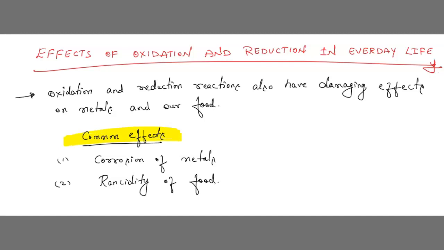We have two common effects we can see in our daily life, that is corrosion of metals and rancidity of food. Done? Now we are going to study the topic corrosion.